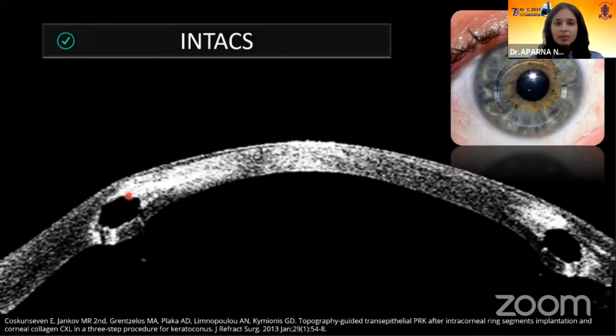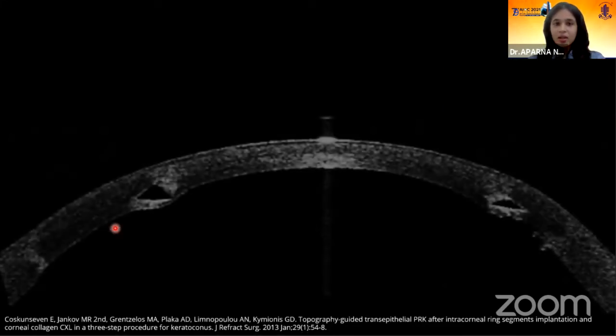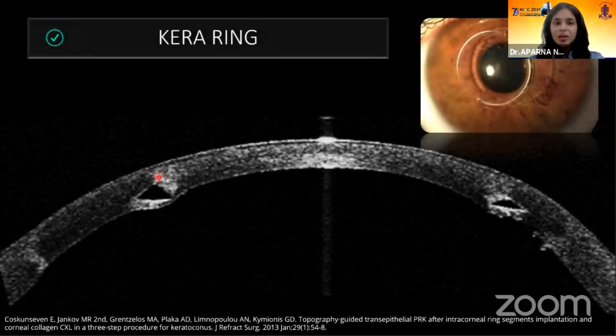Next case we have is an ASOCT picture of Intacs. Here we have to look for the cross section. In Intacs, the cross section is hexagonal, whereas in Keraring, the cross section is triangular. So this is how you differentiate between the two rings.